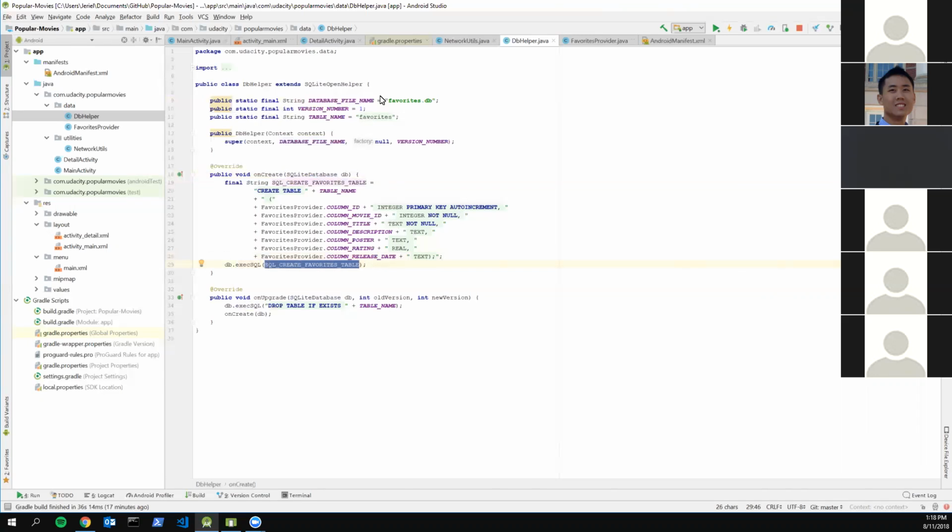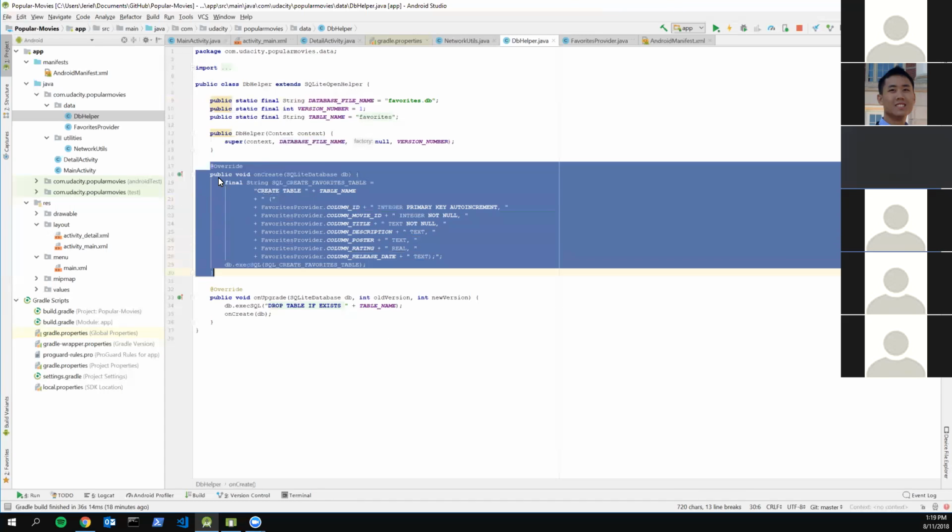And so the second part that you need to implement is onUpgrade. And you don't really need to worry about this. This is basically just for versioning of your SQLite database. This is where the version number comes into play. But since we're not really dealing with that, we don't have to for this project. You can just do drop table. So it just deletes the table and then recreates it if you ever need to make any modifications to the SQLite database. So this whole class as a whole, you really just need it for this onCreate method.